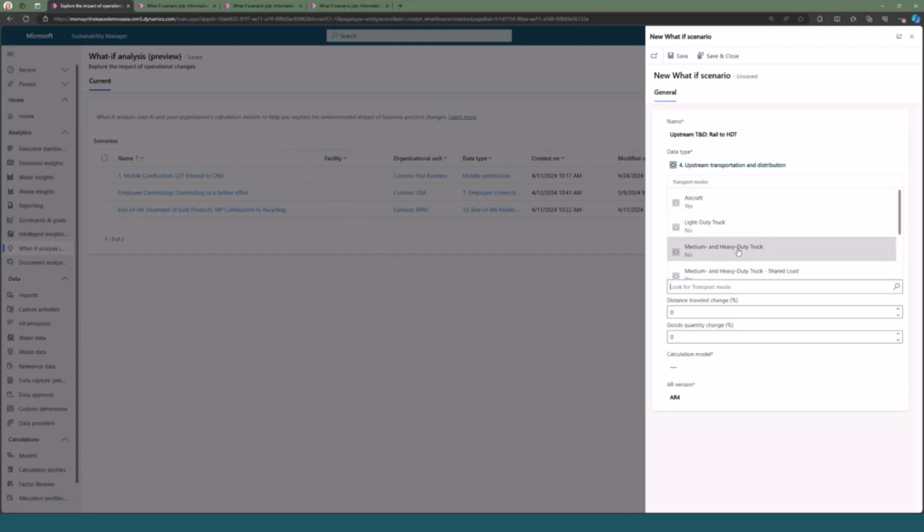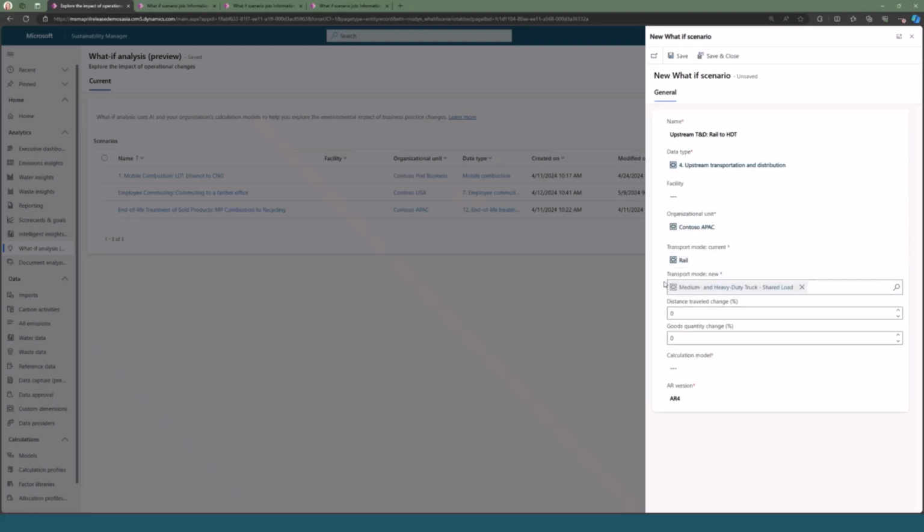Then we'll also want to choose a transportation mode that we would like to forecast for. For this one, let's do medium and heavy duty trucks. Again, these scenarios are not meant to be incredibly realistic. I would just like to show the process of creating it. So we're switching from rail to medium and heavy duty trucks. Both are a shared load.